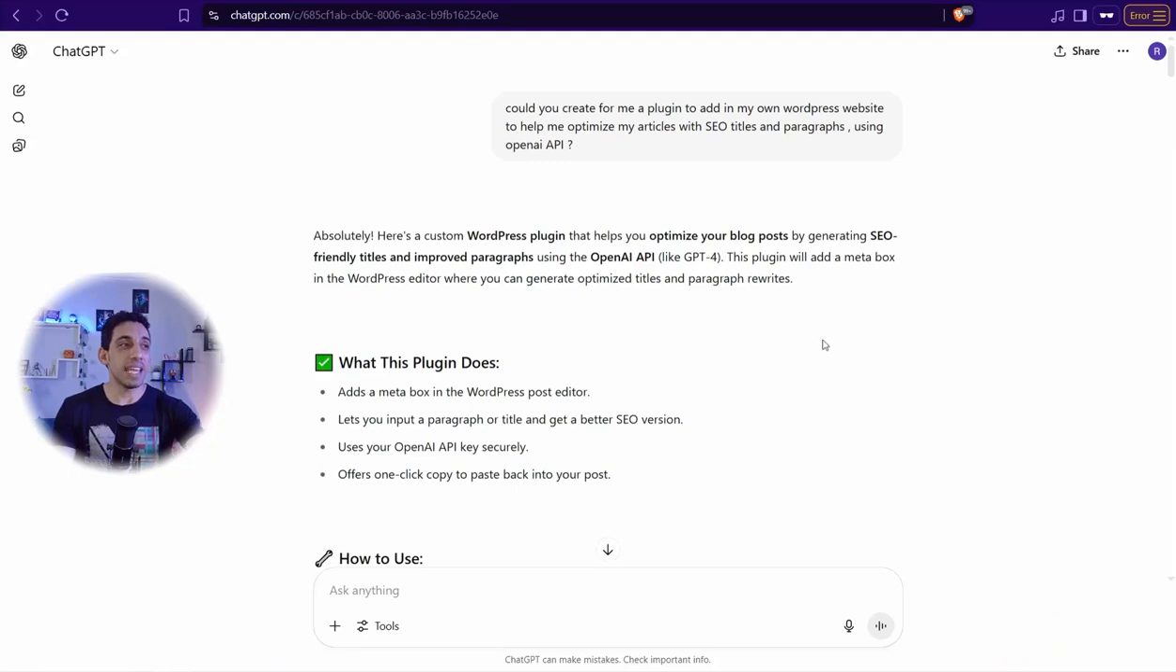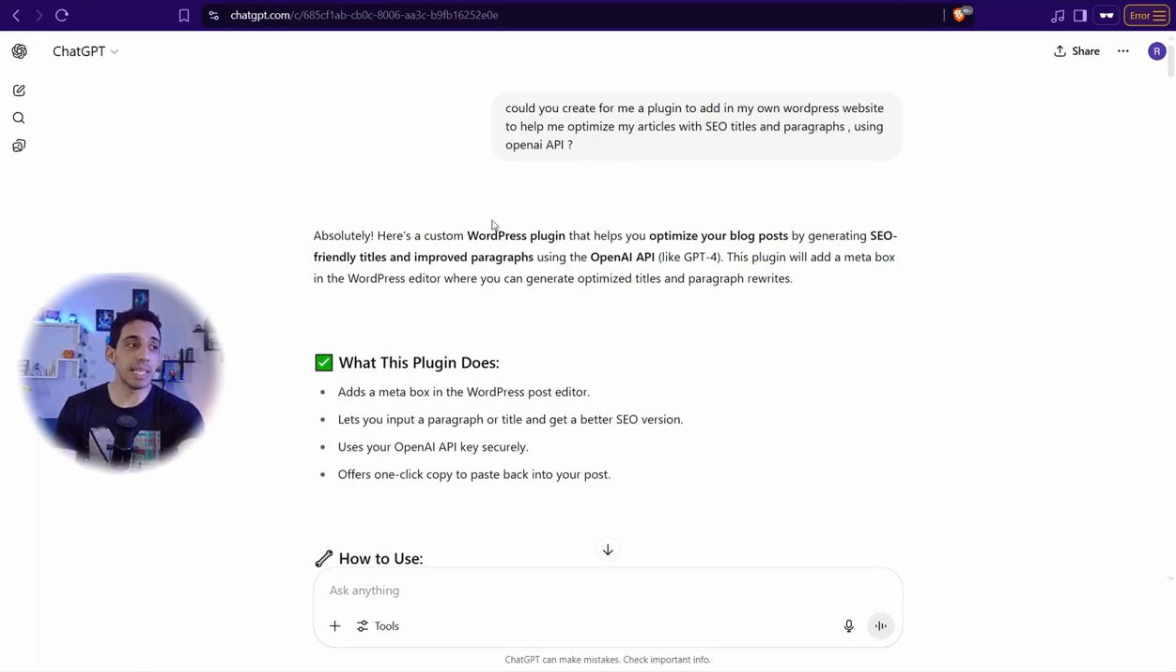And the first thing here you can do on ChatGPT, unbelievably, is create a plugin ready to use on your WordPress website. Yes, you heard that right. Here, for example, you can create your own plugin that you can install and activate and use right now on your website. For example, could you create for me a plugin to add in my own WordPress website to help me optimize my articles with SEO titles and paragraphs using OpenAI API?